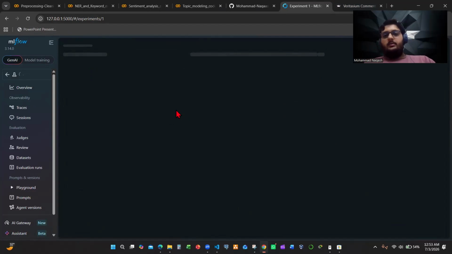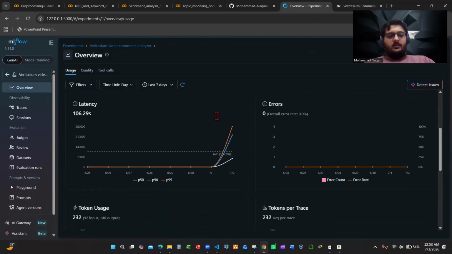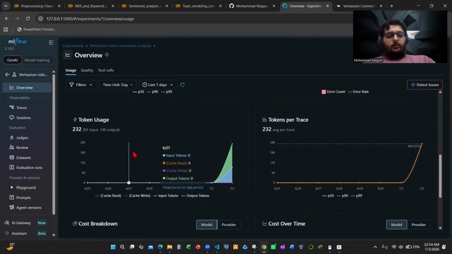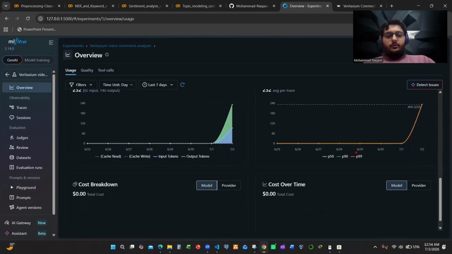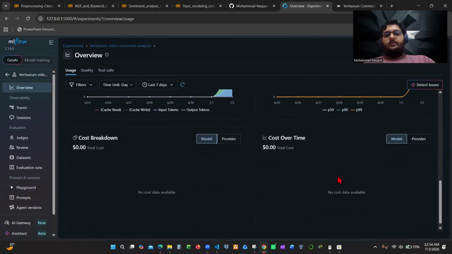And after we use the AI in here, as we can see, on the current date that I used it, we can see here latency. We can see the token usage over here and the tokens per trace. Obviously zero breakdown cost and zero cost over time.